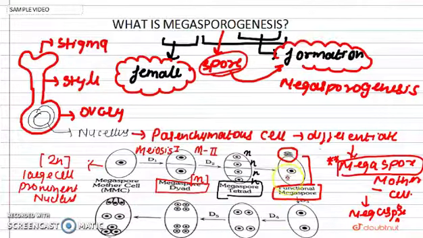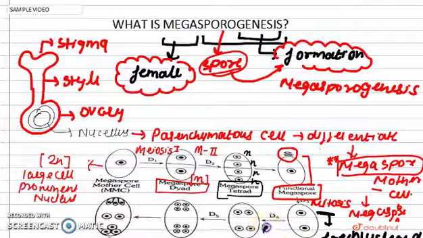This functional megaspore undergoes mitosis, and during mitosis it will form two nuclei. Now I am focusing on the nucleus because this mitosis will undergo free nuclear division, and it will form two nuclei.